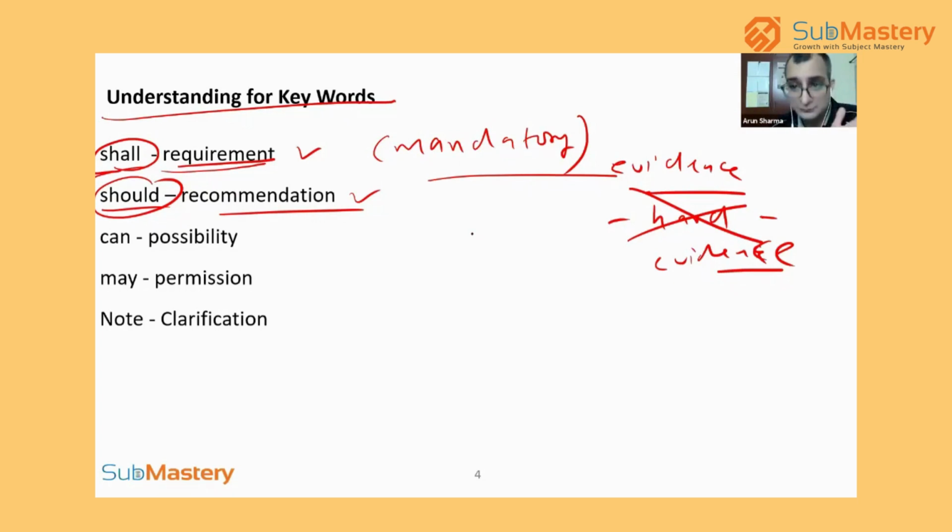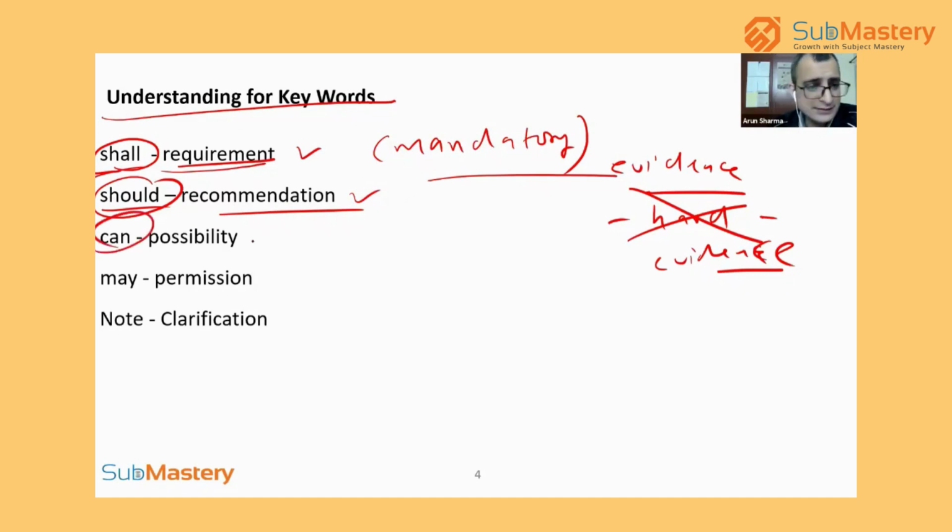So it is written as should, which means it's not mandatory. It is good if you are selecting a supplier who is already supplying to, let's say, the automotive supply chain, so he will understand the language of the automotive supply chain. Like this, they have given should requirements in many places. So it is recommended, but it is not mandatory. The auditor cannot give a non-conformity on that.